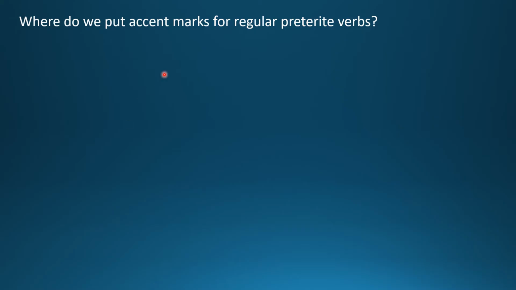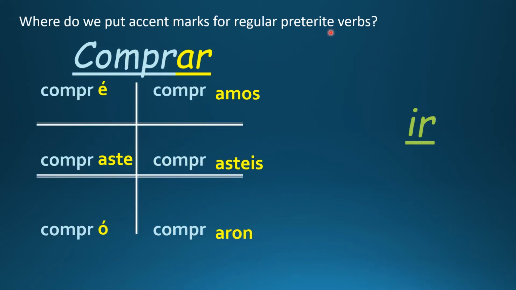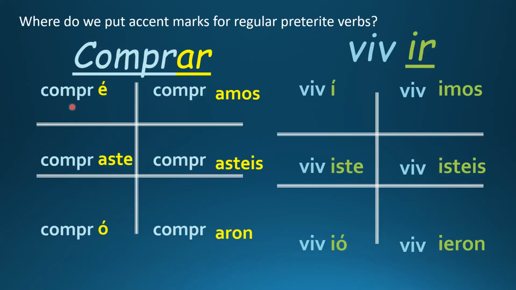Where do we put accent marks for regular preterite verbs? Let's take another look at those examples. Compré. Compró. Viví. Vivió. We put accent marks on the first person or yo form of the verbs. Yo compré, I bought.